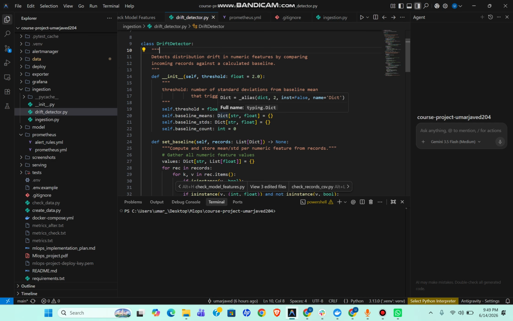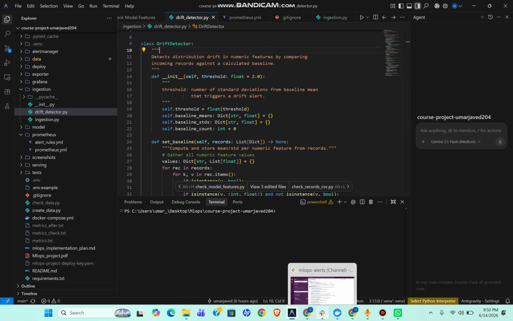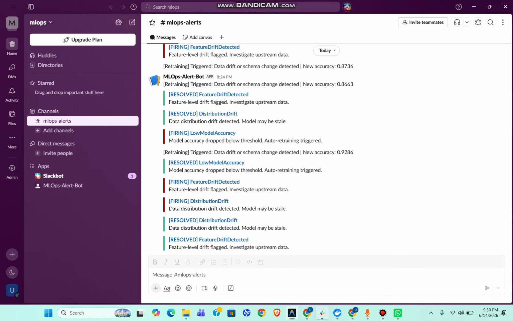searches across multiple random seeds to train a new random forest model, aiming for a validation accuracy of 80% or higher. Once a better model is trained, the pipeline saves it as the latest model version, resets the drift baseline, and sends a Slack alert notifying us of the successful retraining and the new accuracy. To prevent resource exhaustion, I have also implemented a 5-minute cooldown between retraining triggers.